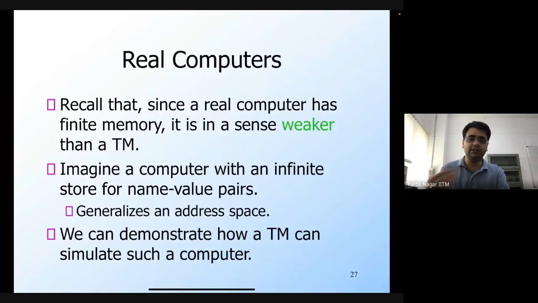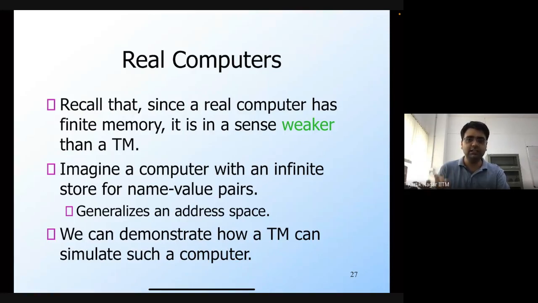A real computer would also have random access memory. This is the second component that the real computer has, which can basically ask what is the value at any location of this memory. Here we can also show how a Turing machine can simulate this memory.